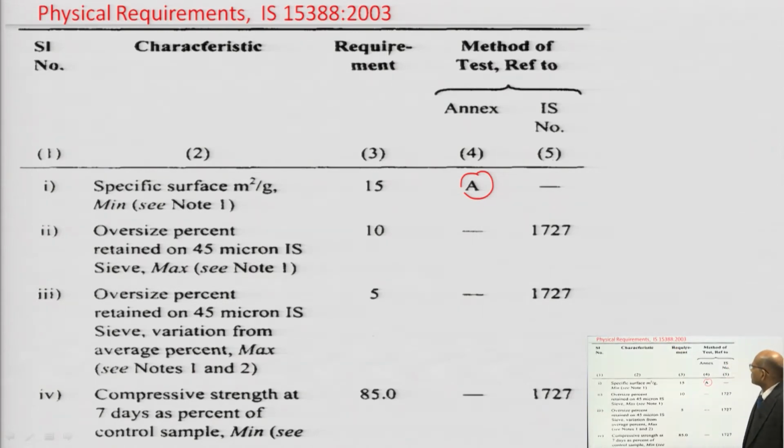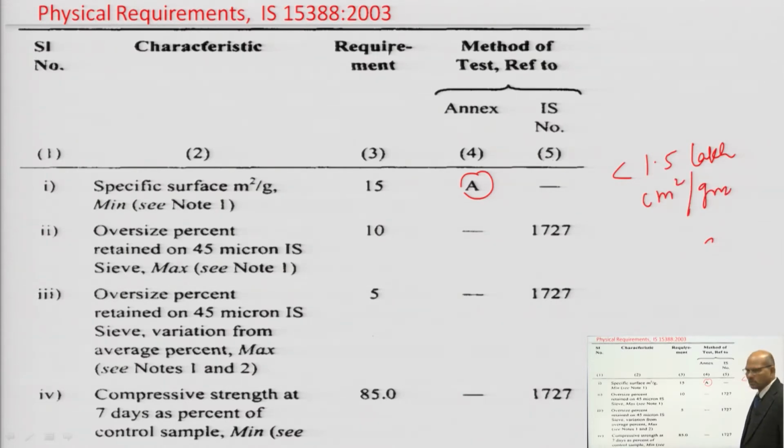You are supposed to download that code book to find the specific surface area of silica fume, in meter square per gram, or in centimeter square per gram. This should not be less than 1.5 lakh centimeter square per gram.